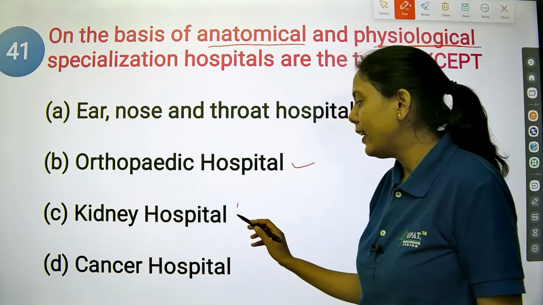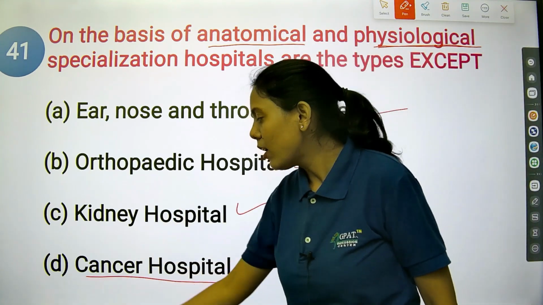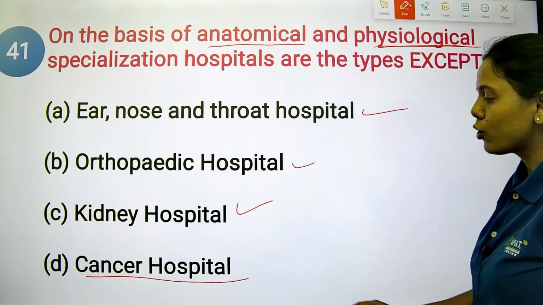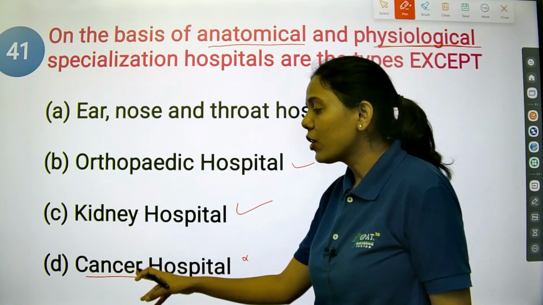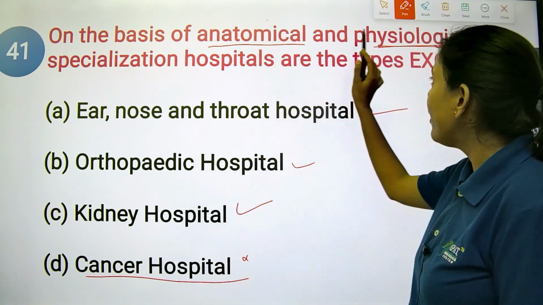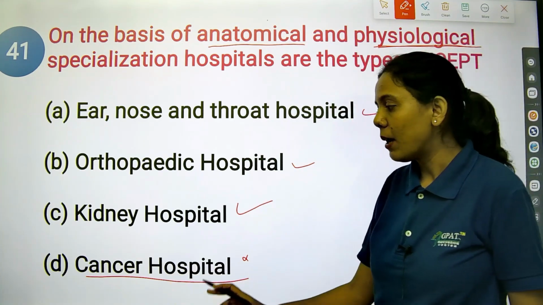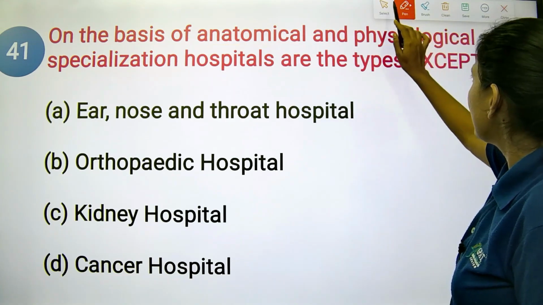Option C is kidney hospital, again that comes under the organ. Whereas cancer hospital is related to disease and not to any structural or functional aspect. Anatomy is nothing but the structural part and physiological is nothing but the functional part. So cancer hospital comes under the disease part. So option D is the right answer.